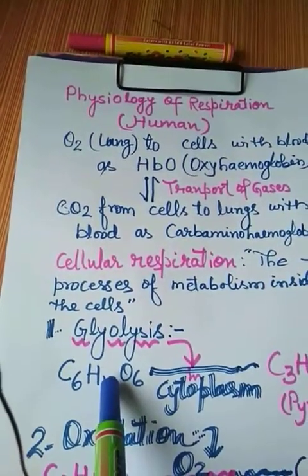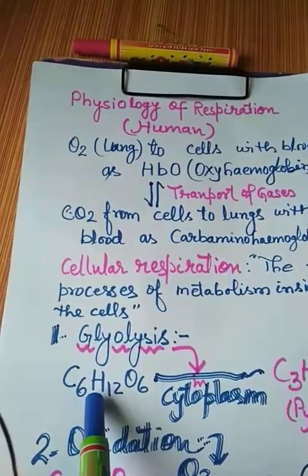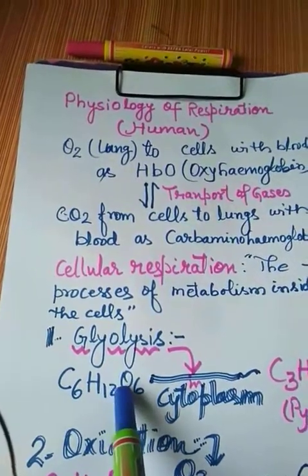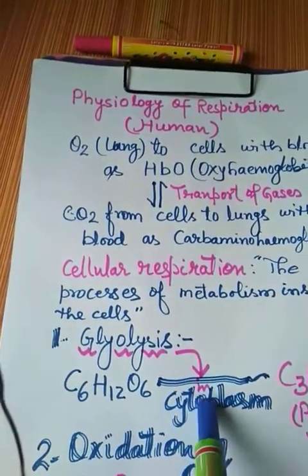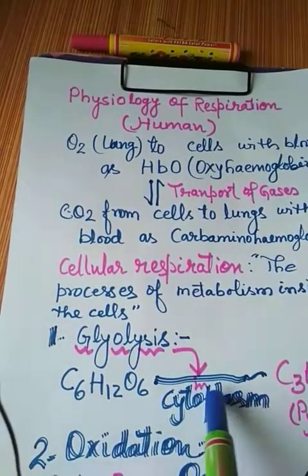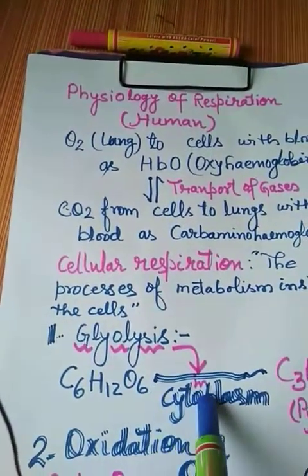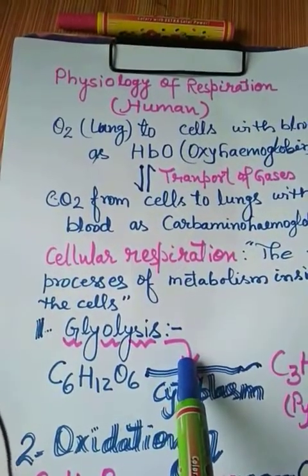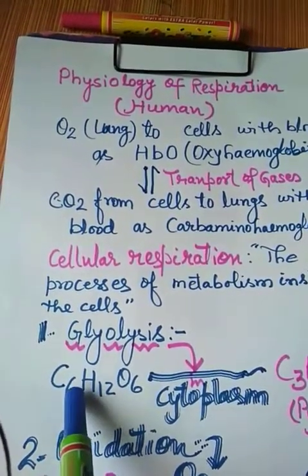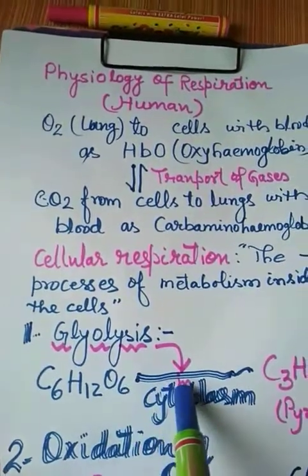So along with the oxygen, at the same time this glucose is coming inside the cell, and in the cell there is cytoplasm. So in the cytoplasm there is a chemical reaction that is called glycolysis.